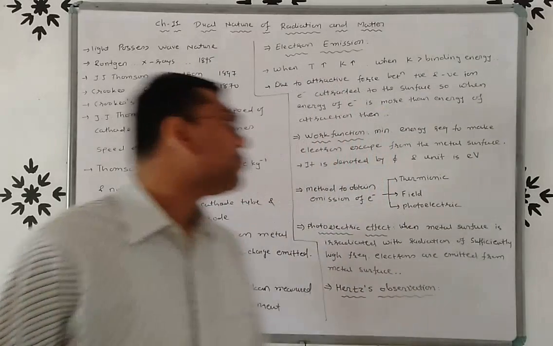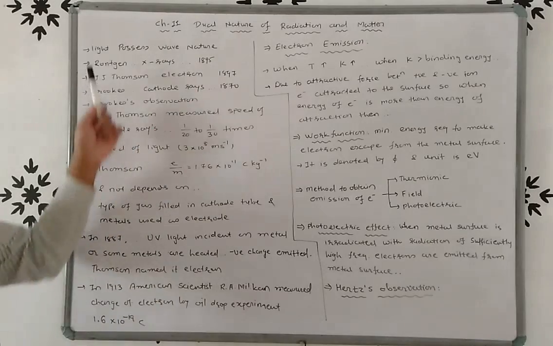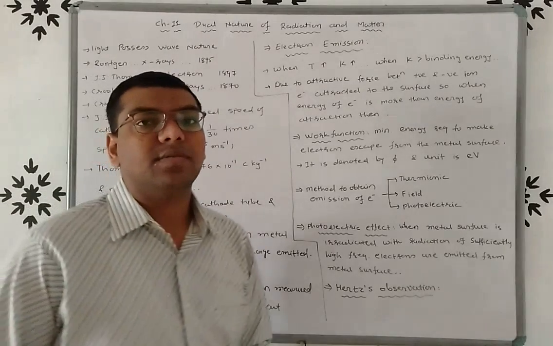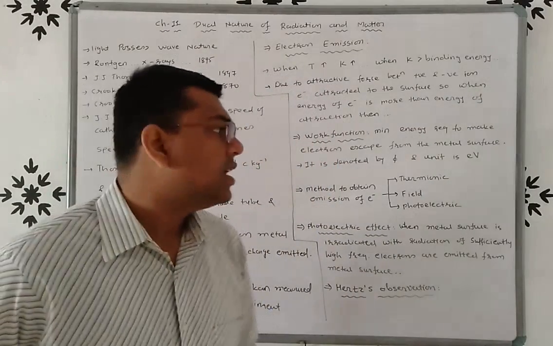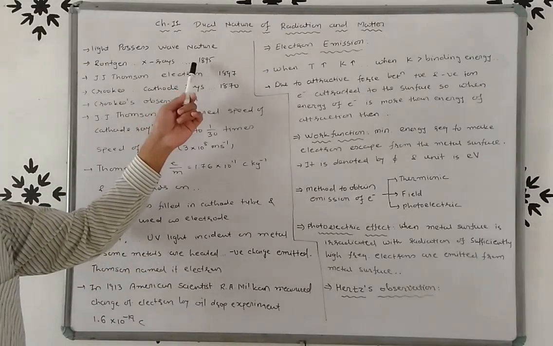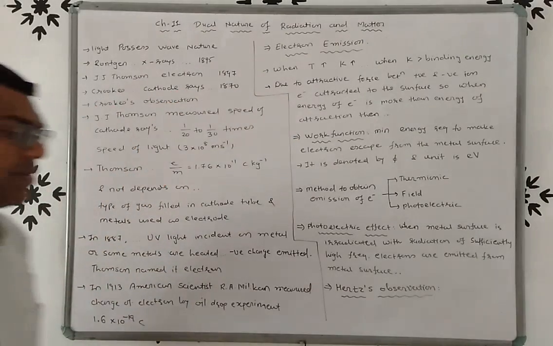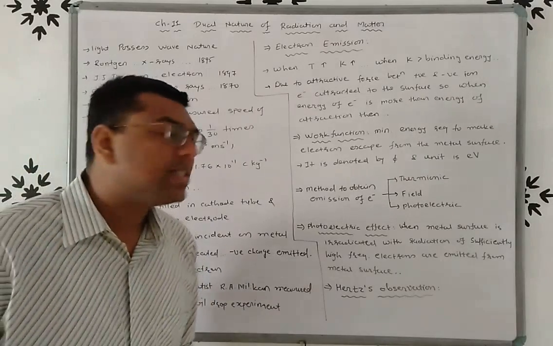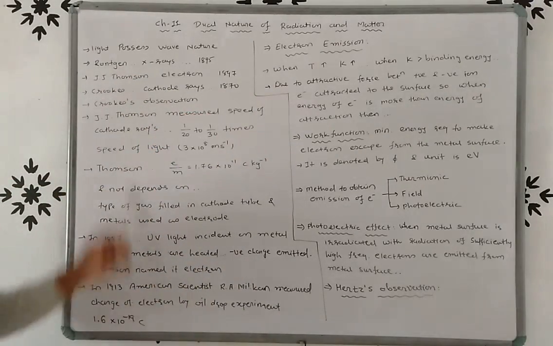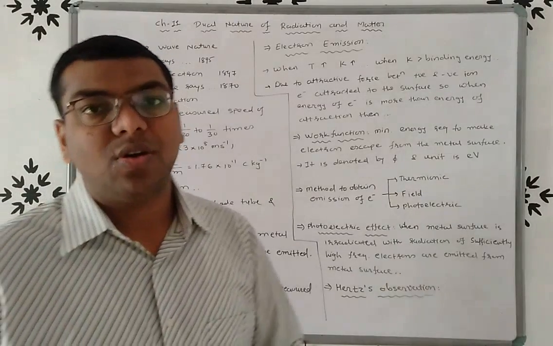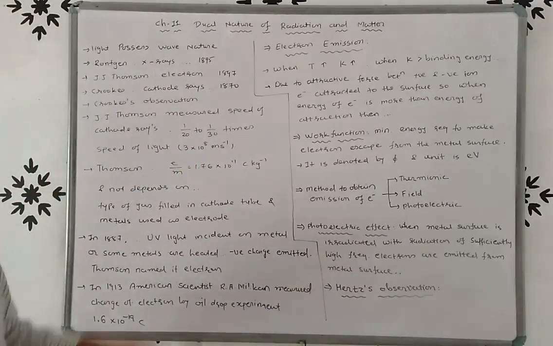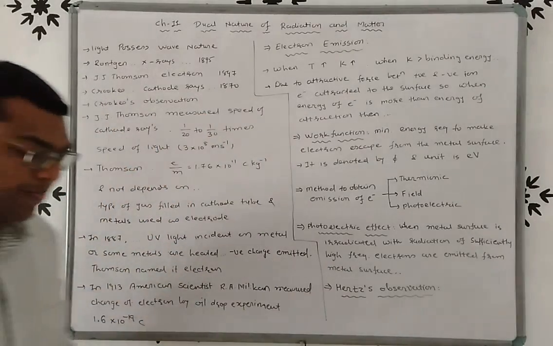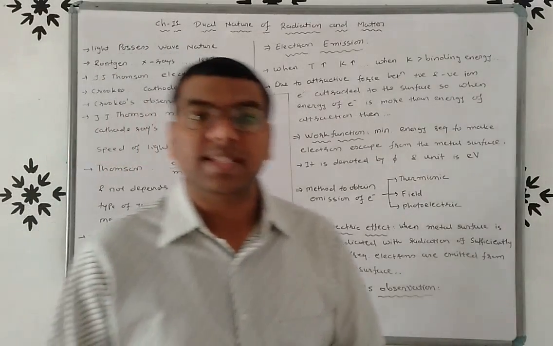Now friends, in 1895, Röntgen invented the X-rays, right? You already know this, but once again we recall it. In 1895, Röntgen invented the X-rays. Then in 1897, J.J. Thomson invented the electron. You already know this, right? And in 1870, Crookes invented the cathode rays, right?